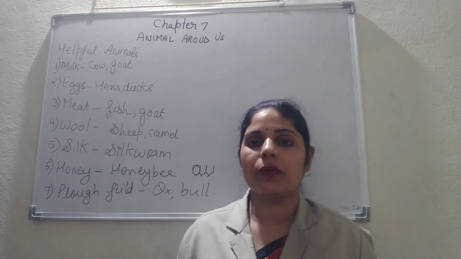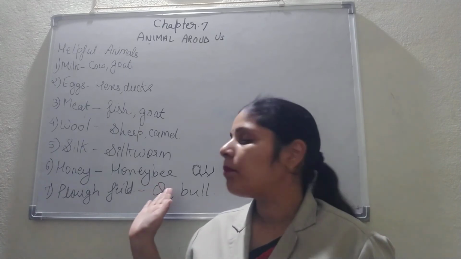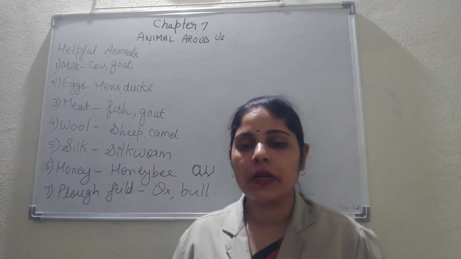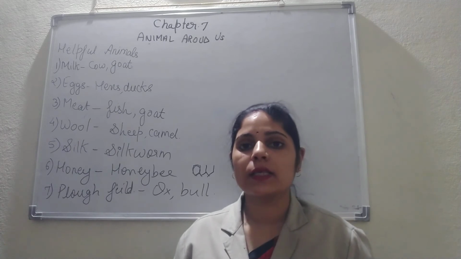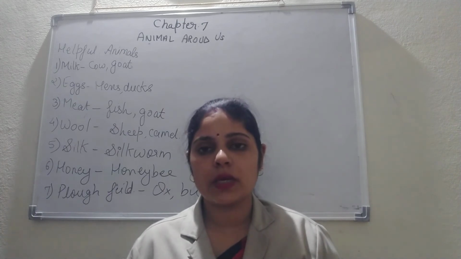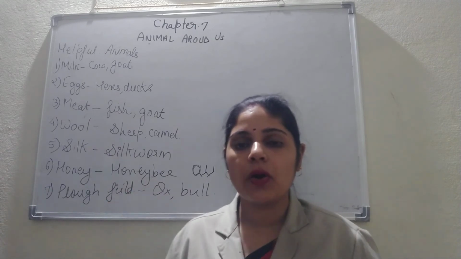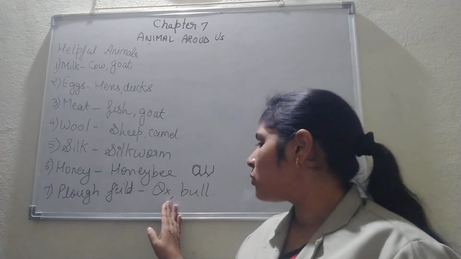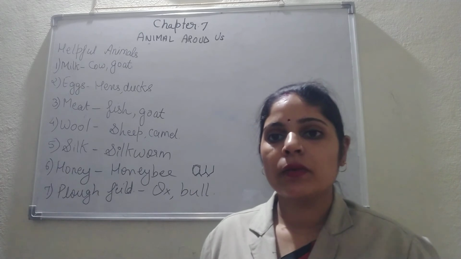We use the ox and bull and we attach a plough to them and make them move over the field. From that plough, the mud is turned over, and it is very helpful for your crops. अगर आपको खेती करना है, so this is one of the best ways to grow your crops. So the animals which we use to plough the field are the ox and bull.